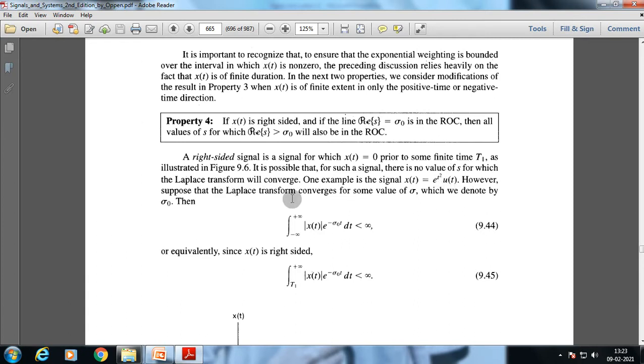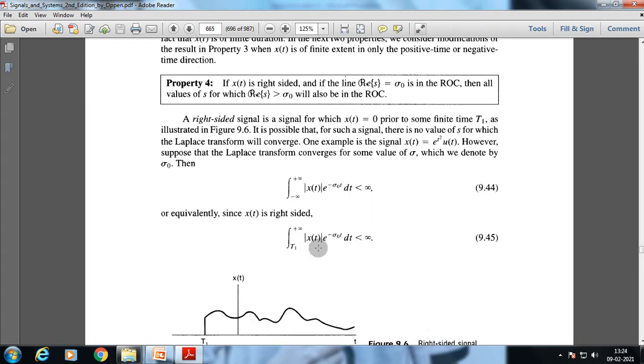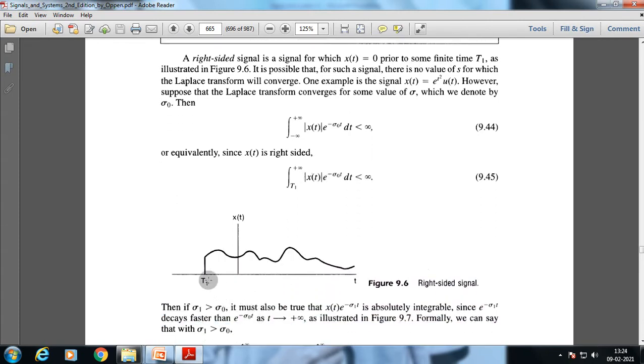However, suppose that the Laplace transform converges for some value of sigma, which we denote by sigma 0. Then the integration from minus infinity to plus infinity of mod x of t e to the power minus sigma 0 t dt is less than infinity, or equivalently, since x of t is right sided, the integration from T1 to plus infinity of mod x of t e to the power minus sigma 0 t dt is less than infinity. So this is the right sided signal.